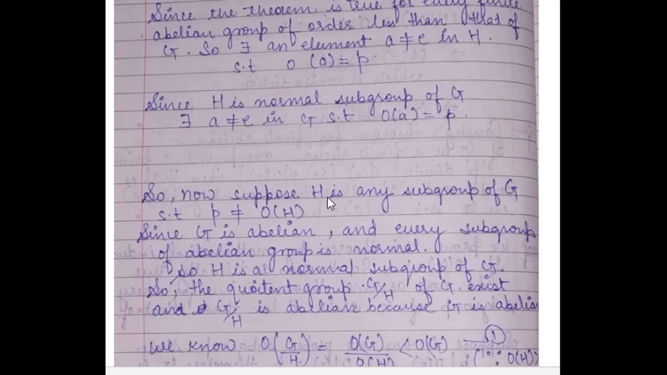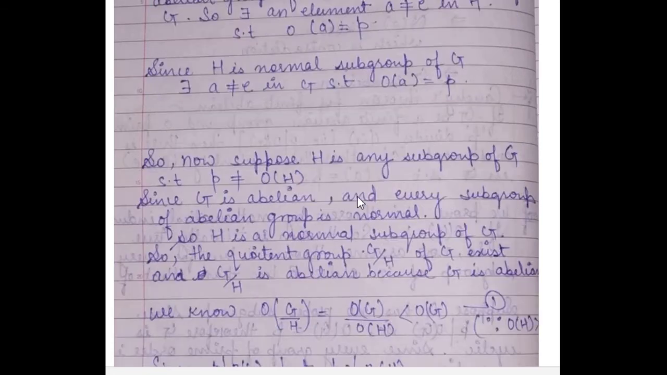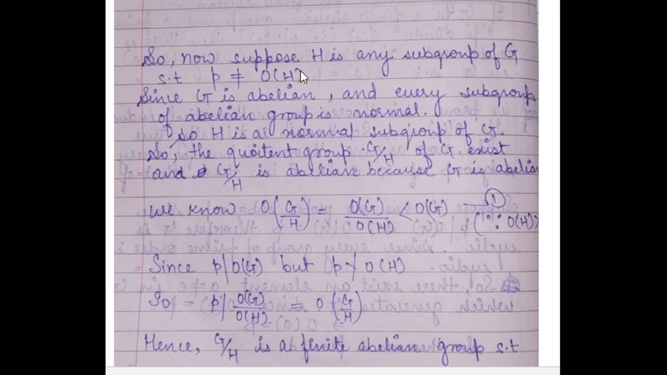Now, suppose H is any subgroup of G such that P does not divide the order of H. Since G is abelian and every subgroup of an abelian group is normal, H is a normal subgroup of G. So the quotient group exists. We can form a quotient group which consists of cosets of H. So consider the quotient group G/H, and G/H is also abelian because G is abelian.